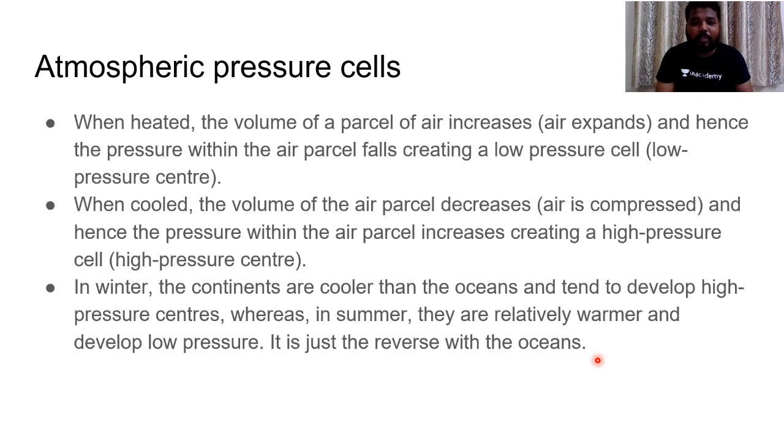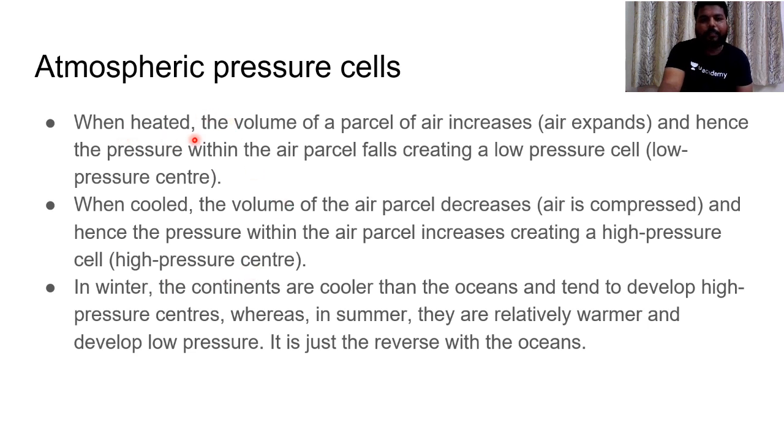And horizontally, if you want to calculate the pressure system, we have to read about these pressure cells. Before I explain the different pressure systems on the surface, you must know what happens to these pressure cells and why they are present. 2 points have to be remembered. Either we would be having a low pressure center or a high pressure center.